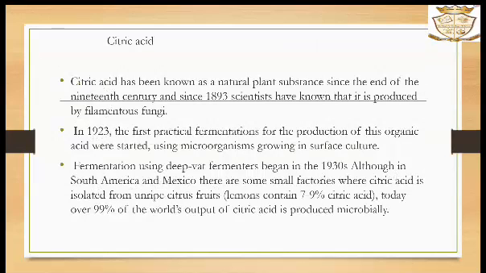Citric acid has been known as a natural plant substance since the end of the 19th century, and since 1893 scientists have known that it is produced by filamentous fungi. In 1923, the first practical fermentation for the production of this organic acid was started using microorganisms growing in surface culture. Fermentation using deep vat fermenters began in the 1930s, although in South America and Mexico there are some small factories in which citric acid is isolated from unripe citrus fruits. Today, over 99% of the world's output of citric acid is produced microbially.